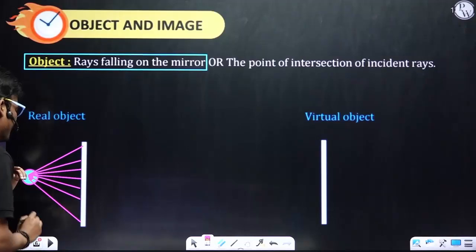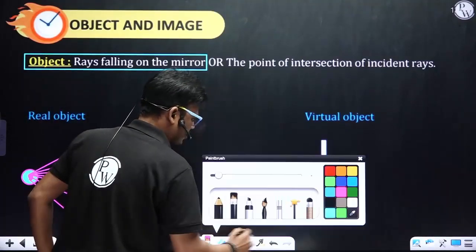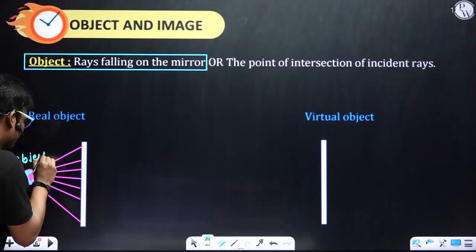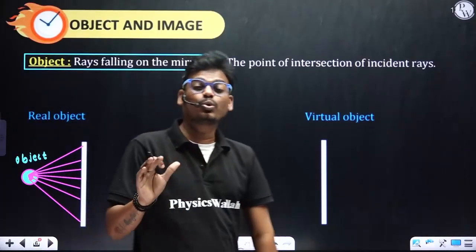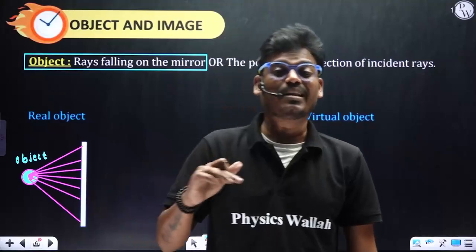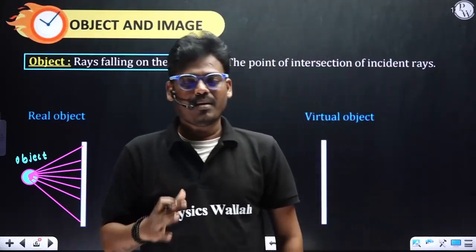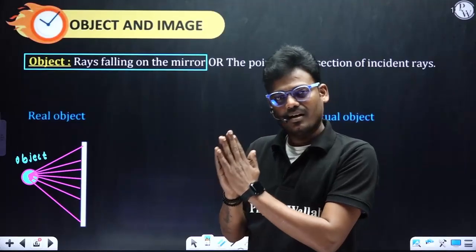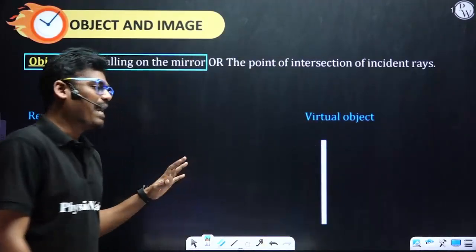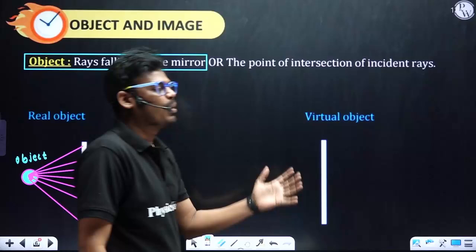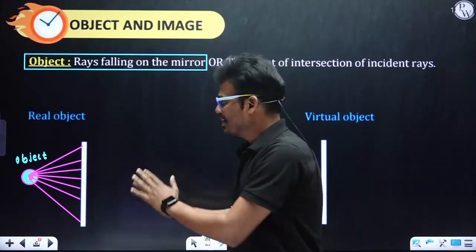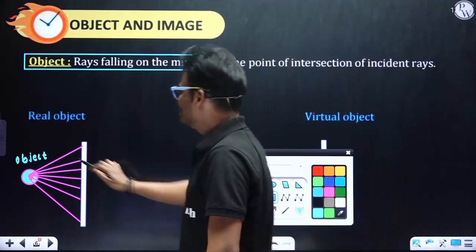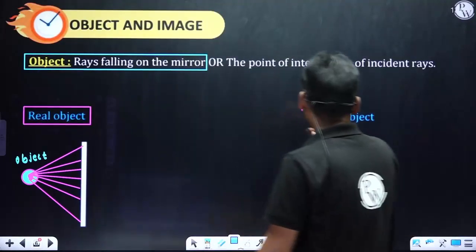So this one indicates the object. But what kind of object is it? Again, there are two types of object. One is a real object, another one is a virtual object. But in reality, we see a real object itself. For class 10th students, virtual object is not required. We are going to consider only real object. Sir, what is the difference between real object and virtual object?